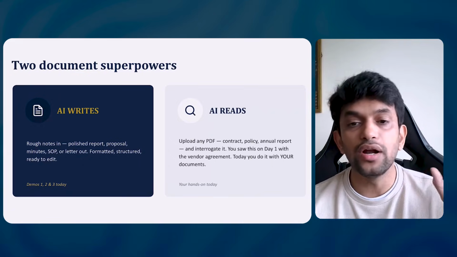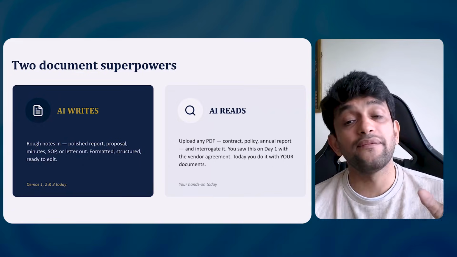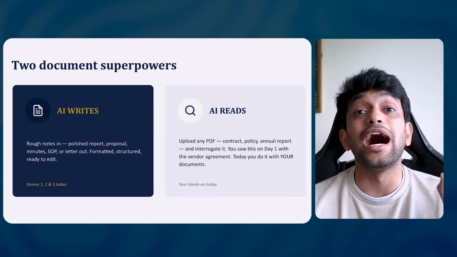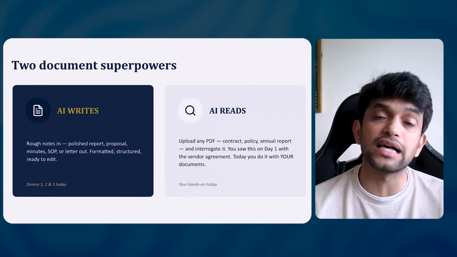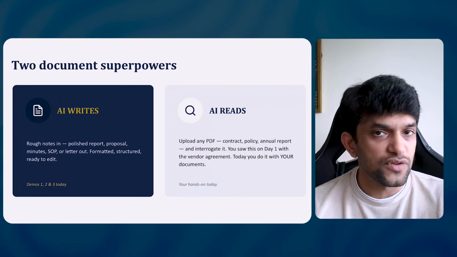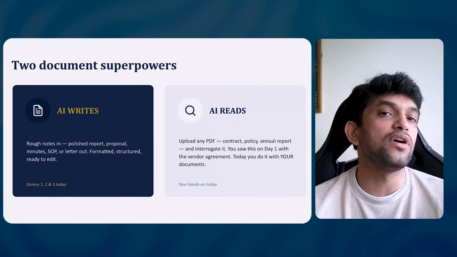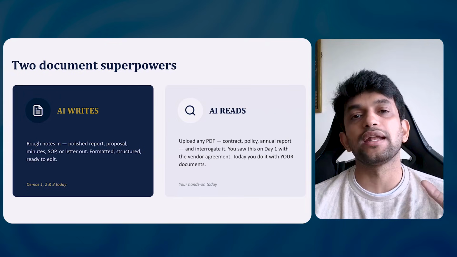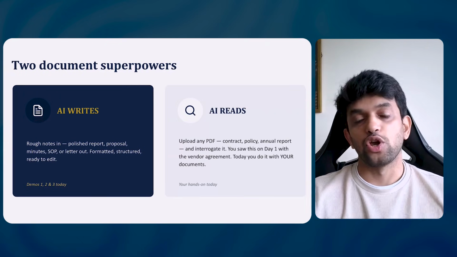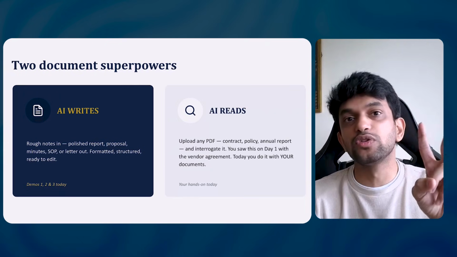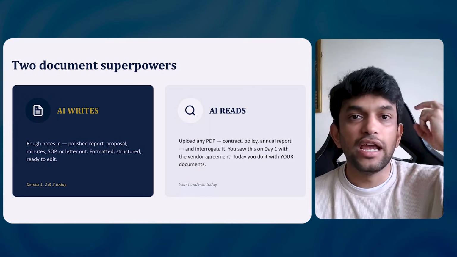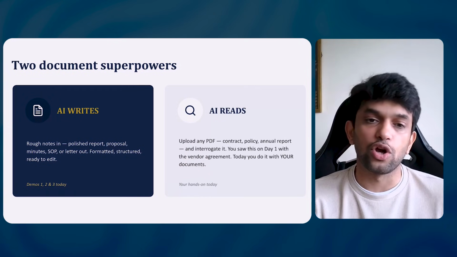Perfect. Yes, we are good. Now, upload any PDF and you can ask it questions. Instead of reading 30 pages, you can just ask what you want. You want analysis, a profit and loss report, how much money you have spent, how much you have earned, or any specific data, you can get it out of the document instead of reading the entire thing yourself. So AI does two things: AI can write for you, and AI can read entire documents for you.